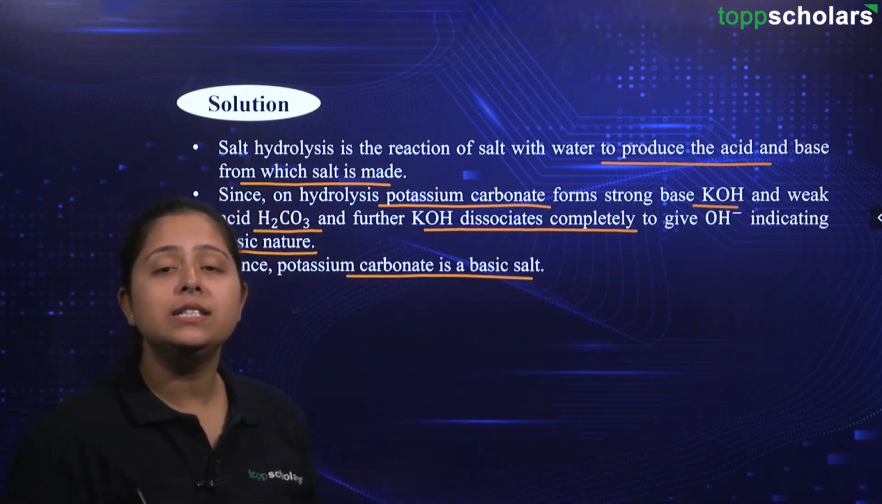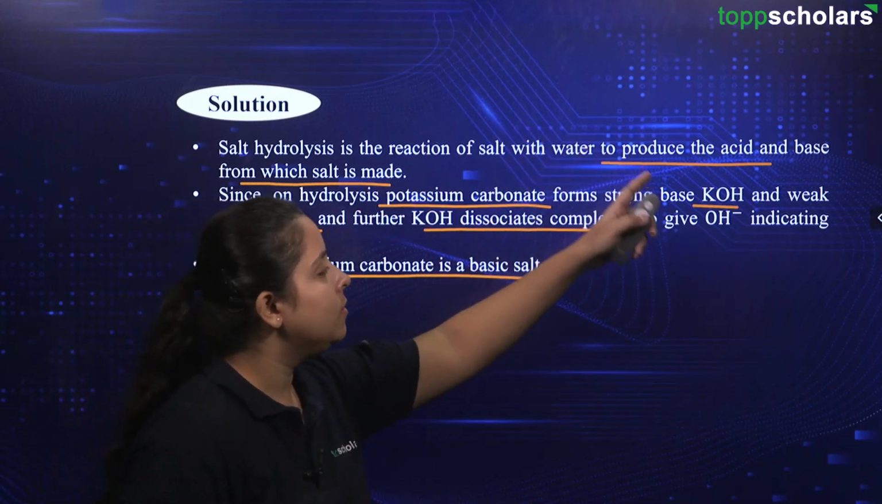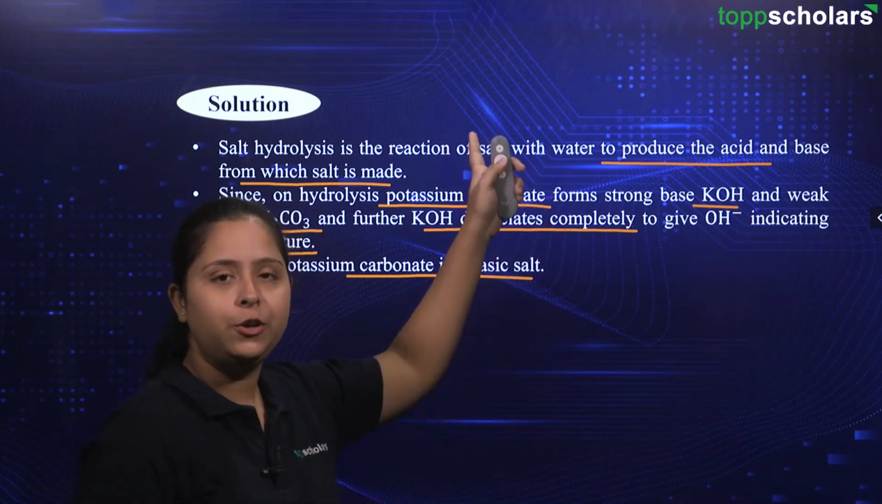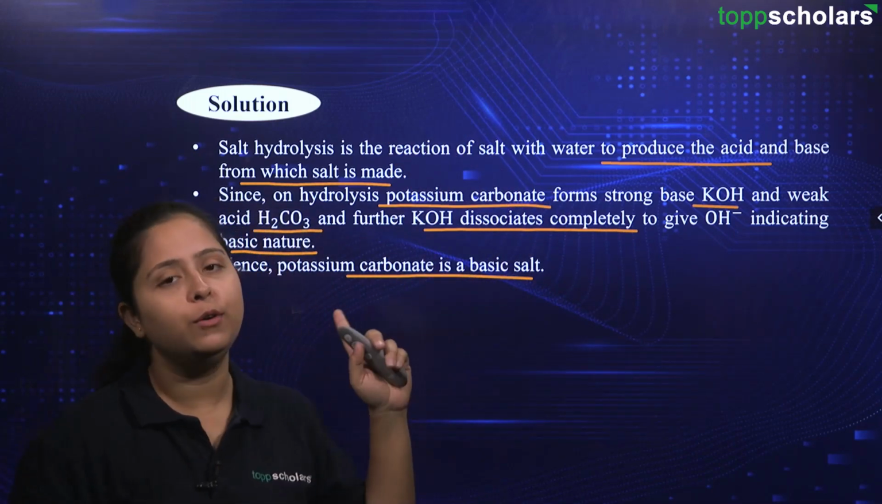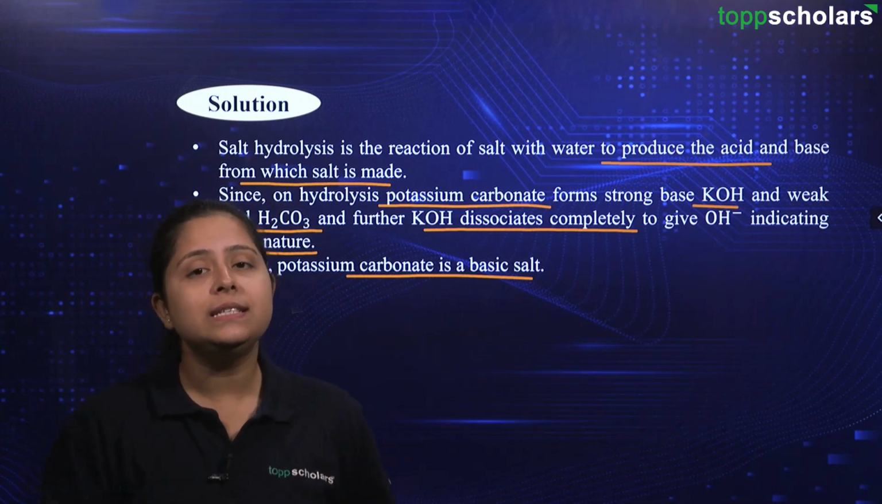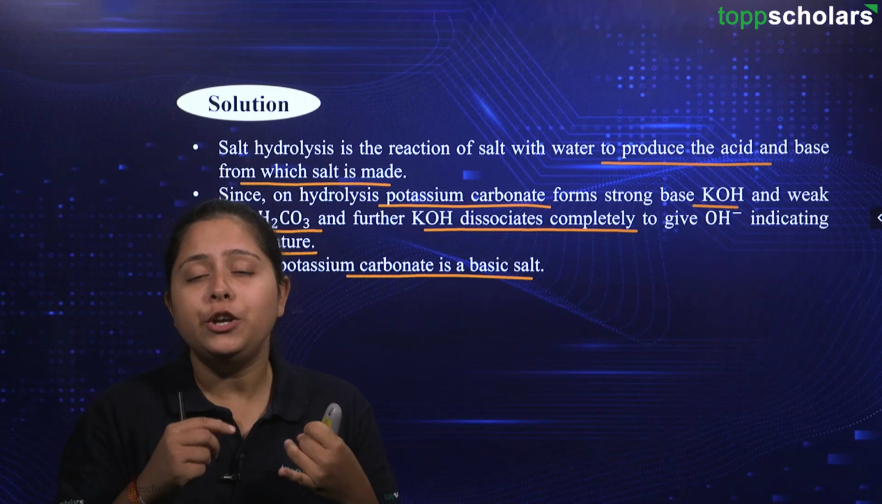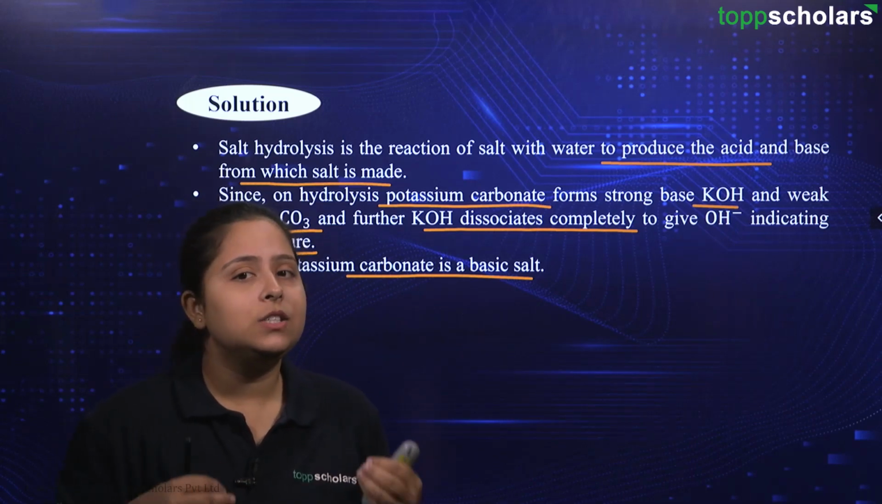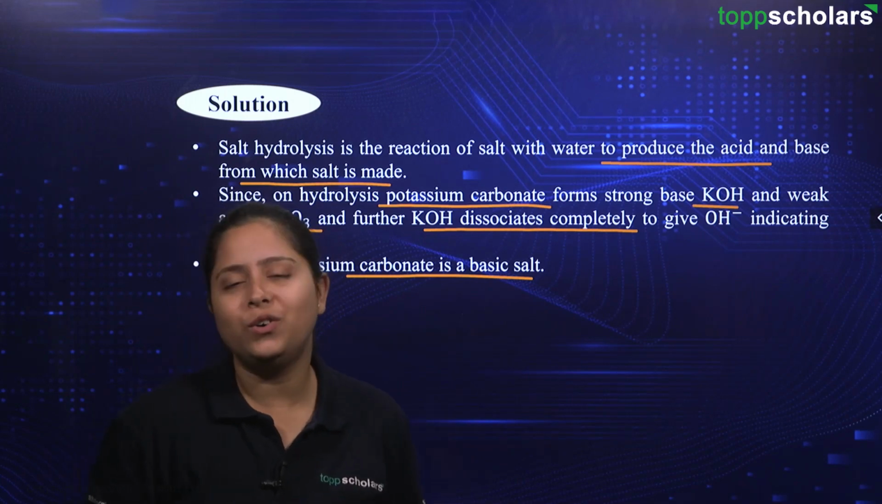In the question, we were supposed to find out the nature of this salt, right? Since we are finding KOH upon hydrolysis of this salt, we will say that potassium carbonate is a basic salt. Questions coming from types of salt, that is salt families, are very important. You need to find out how an acidic salt is formed, what you mean by acidic salts, what basic salts are, and so on and so forth.